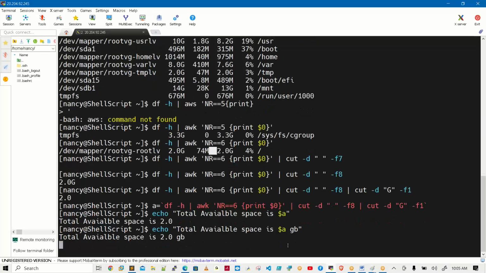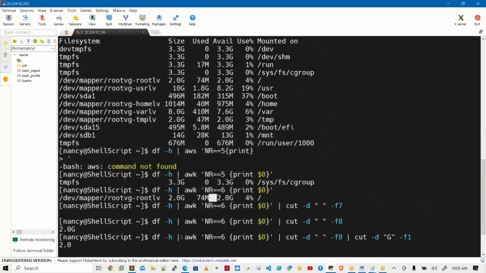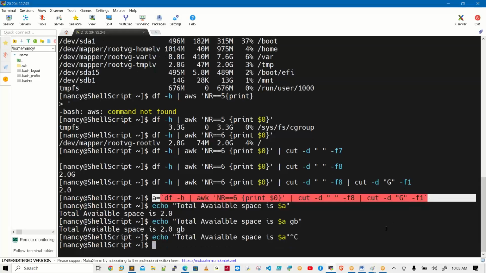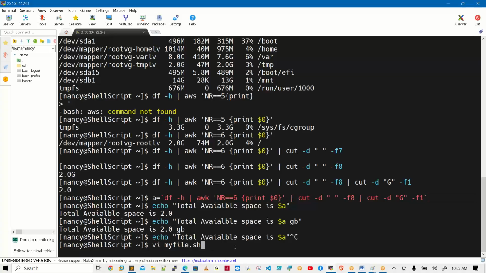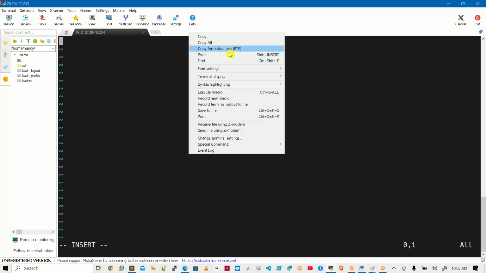The same approach applies when we know the scripting area. Scripting is not a big deal, sir. First of all, it's not a big deal. It is just a normal file, like my file.sh. But before that, we should go to the vi editor. See, I'm writing the same line here.